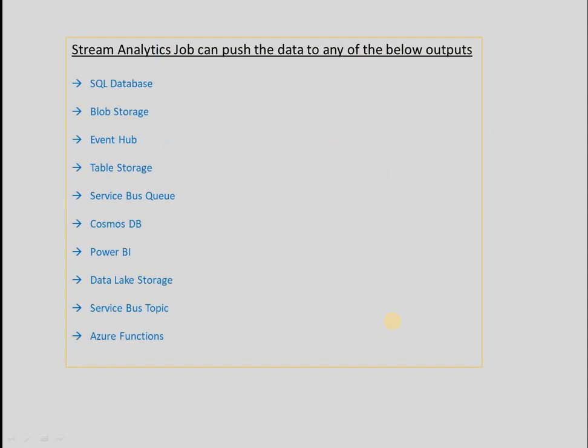Now let me jump on to the next slide. So this slide will tell you what the different outputs supported by Stream Analytics Job are. Okay, a Stream Analytics Job can push output to a SQL Server database, blob storage, event hubs, table storage, Service Bus Queue, Cosmos DB, Power BI, Azure Data Lake Storage, Service Bus Topic, and finally it can even push to Azure Functions. I hope this is clear. These are the different outputs supported by Stream Analytics Job.